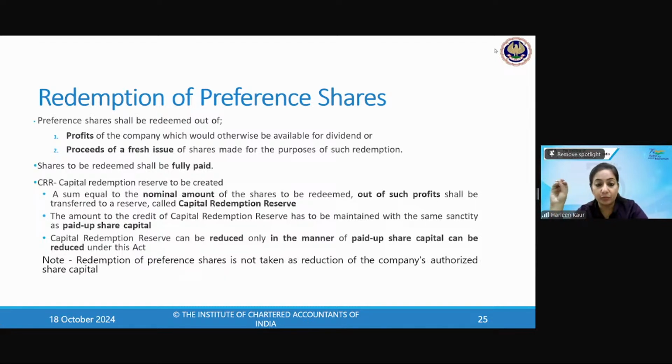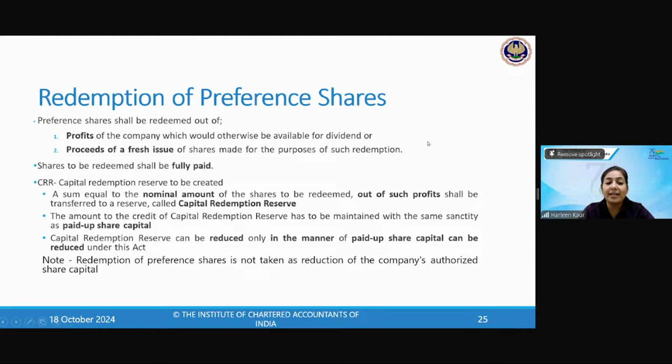And the capital redemption reserve is created equivalent to the nominal amount of the shares, but this is created only if you are redeeming the preference shares out of the profits. So the redemption of preference shares can be done either out of the profits or out of the fresh issue of shares. If you are redeeming them out of the profits, then CRR is created, that is capital redemption reserve. What is the amount? It is equivalent to the nominal value of the shares. And what is the use? This capital redemption reserve has to be maintained, and it can be used only for the payment of fully paid bonus shares.